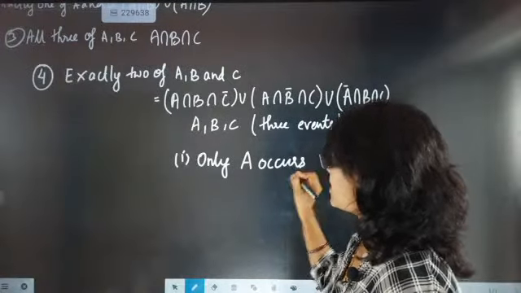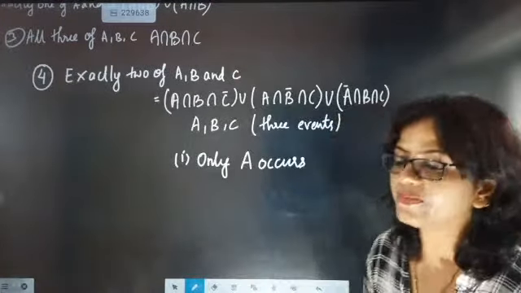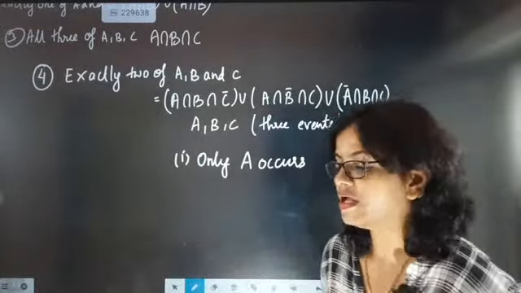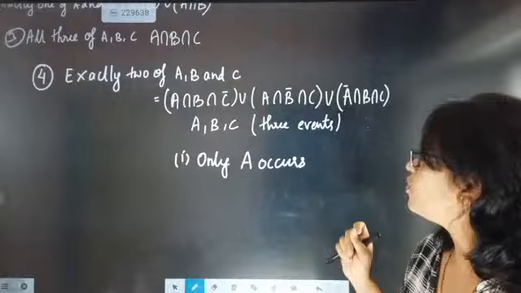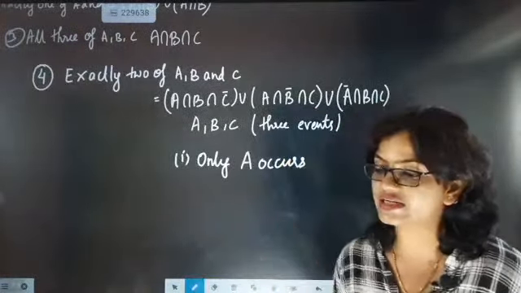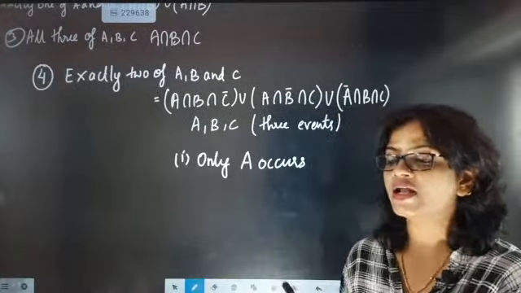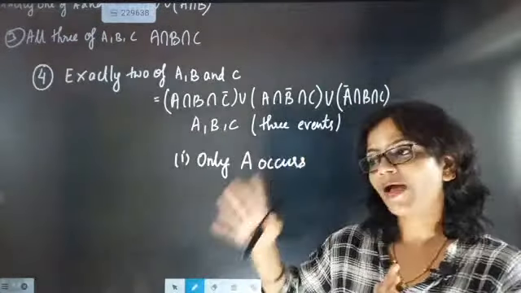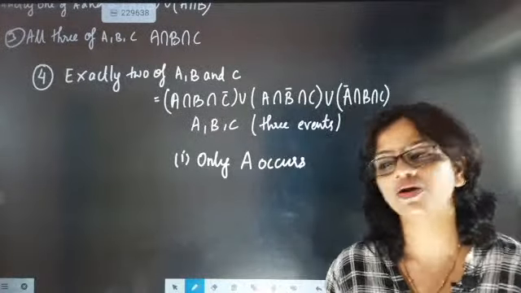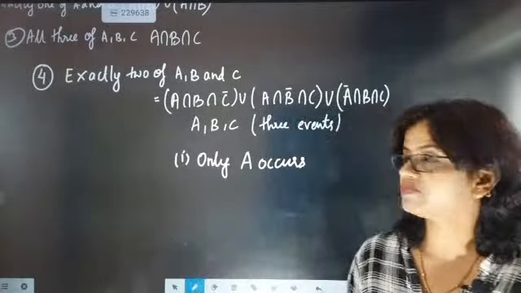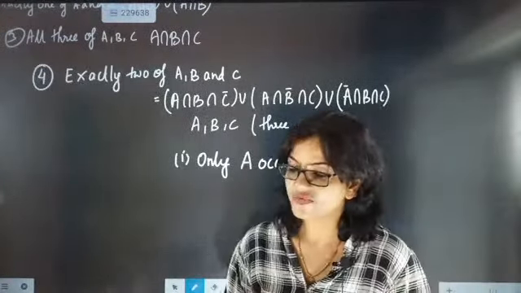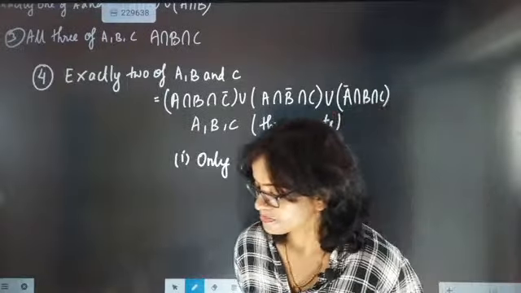The probability I'm going to teach will not depend only on your 11th-grade point of view; it will also cover the 12th, which is very important. Just tell me one important point: only A occurs. When 3 events are there, yesterday itself I discussed a very important point: when we discuss probability, if 3 events are part of the sample space and they tell you that only A occurs, how do you represent it? Only A occurs. Think about it.